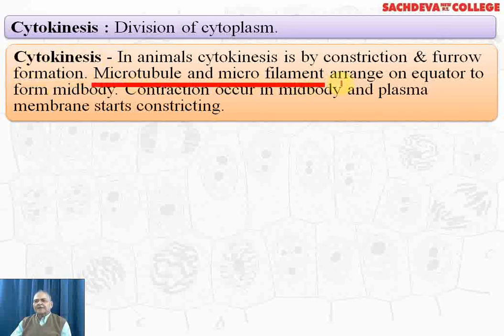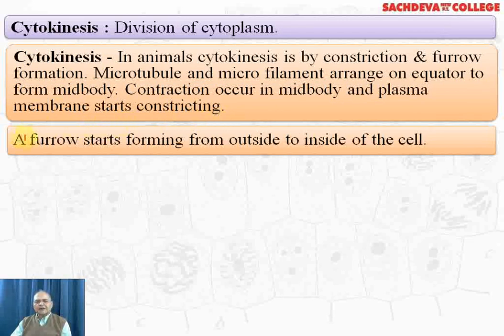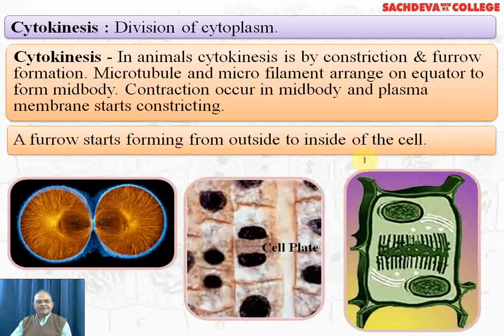Microtubule and microfilament arrange on equator to form a mid-body. Contraction occurs in the mid-body and the plasma membrane starts constricting and a furrow starts forming from outside to the inside of the cell. And you can see in the first diagram that almost the furrow is complete and they are going to form the two daughter cells with identical DNA. Then the rest two diagrams are showing the cytokinesis in plant cell.